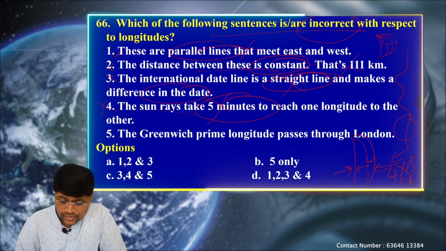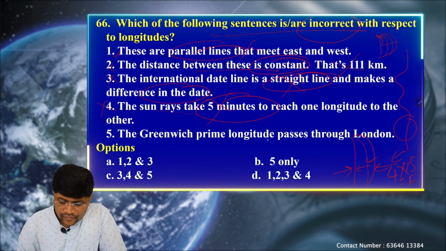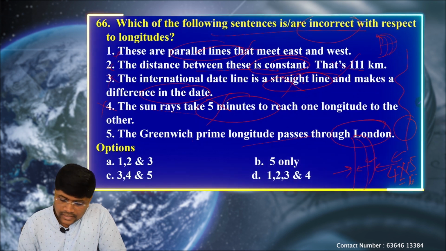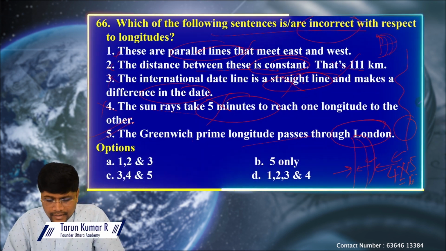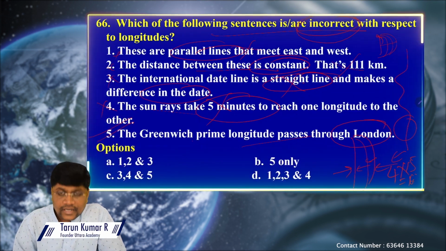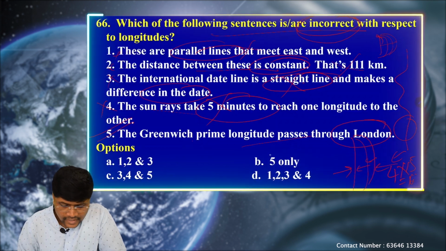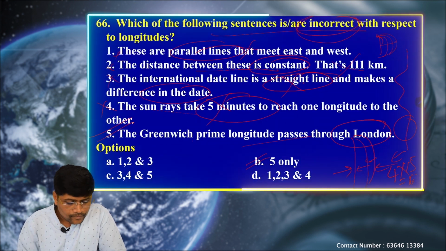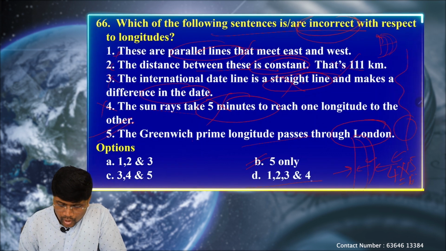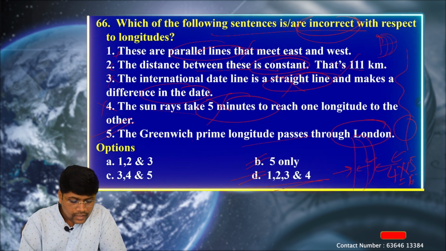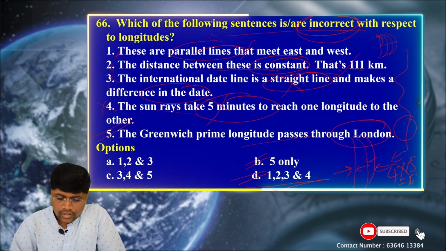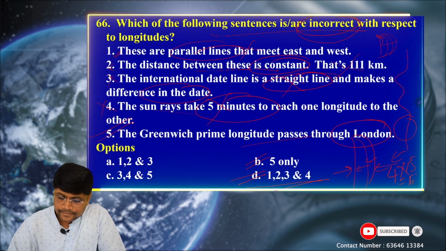So this statement also becomes wrong. Next one, the prime meridian longitude passes through London. So only this statement is correct. It is asking for the incorrect statements, so except 5, 1, 2, 3, 4 are incorrect. So D option is correct. All the statements are incorrect except 5.